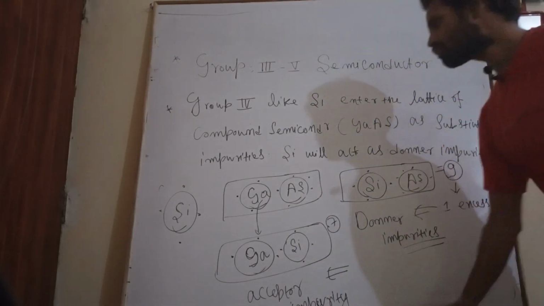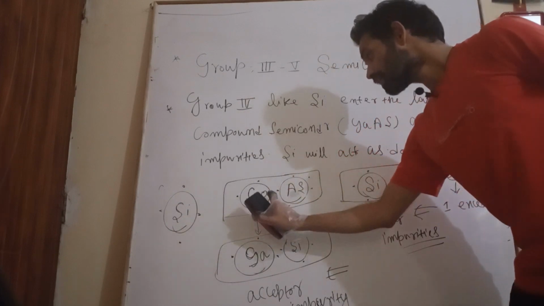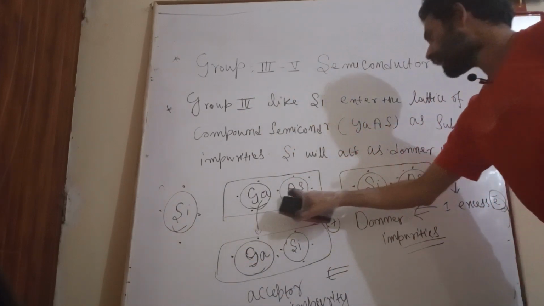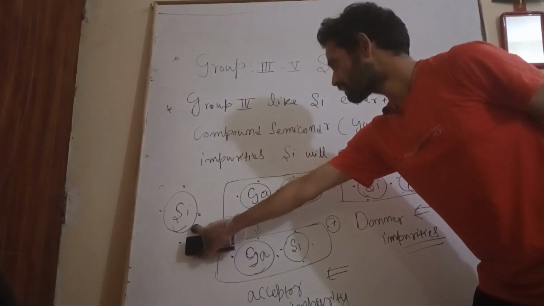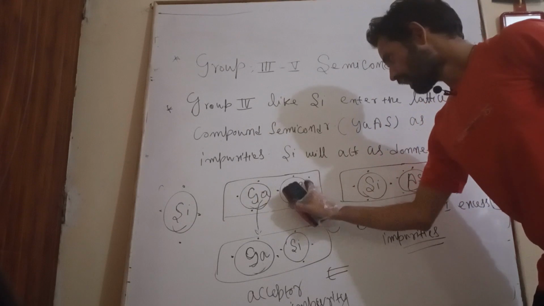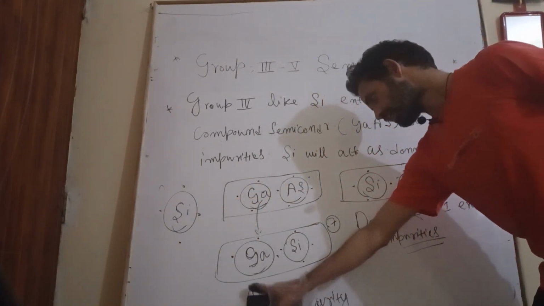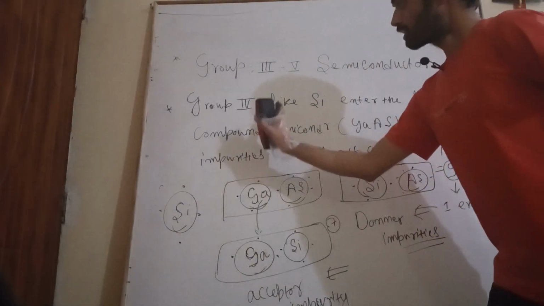From here, what conclusion can we make? The conclusion is that if silicon replaces gallium, then it will act as a donor impurity. If silicon replaces arsenic, then it will act as an acceptor impurity.